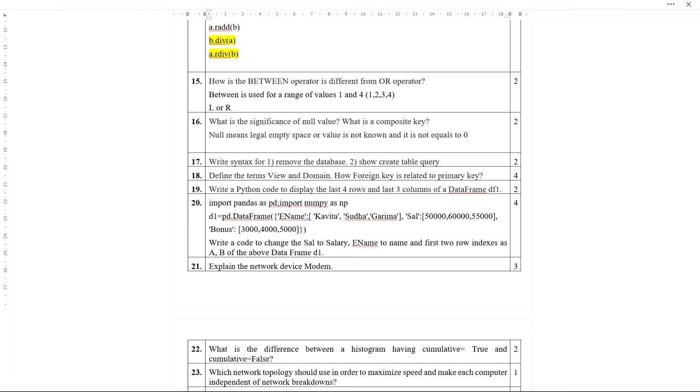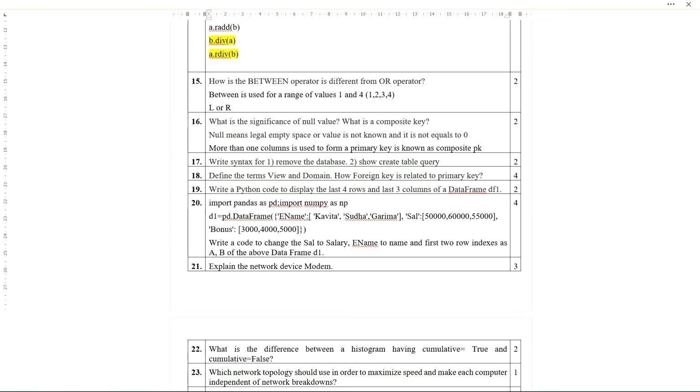Composite key, that means I am talking here about the composite primary key. When more than one column is used to form a primary key, it is known as a composite primary key, PK.